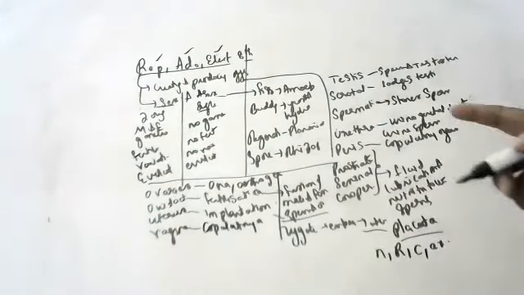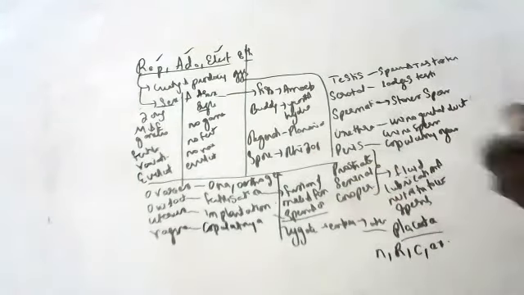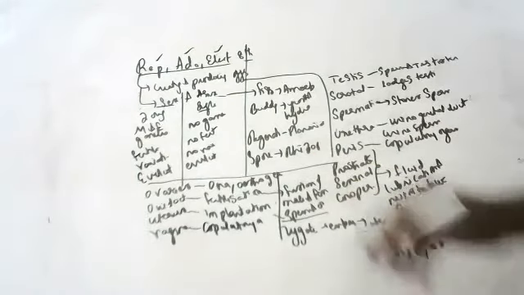After the end of 9 months, due to contraction and relaxation of the uterus, the baby comes out through the vagina.